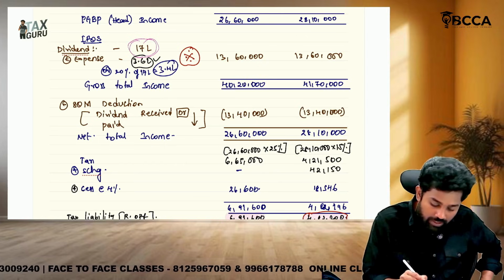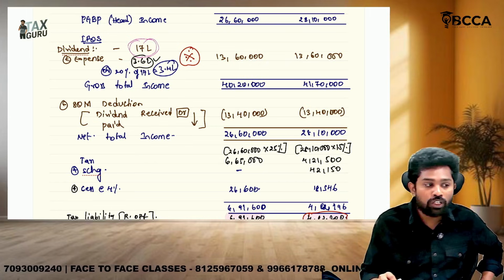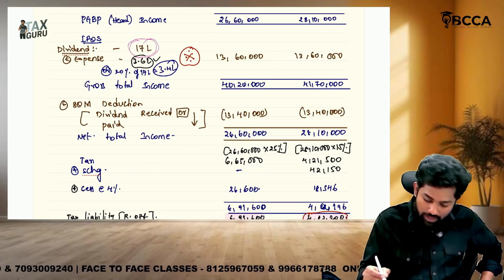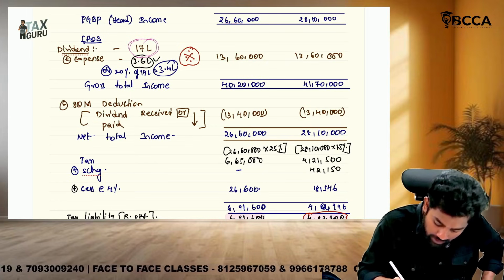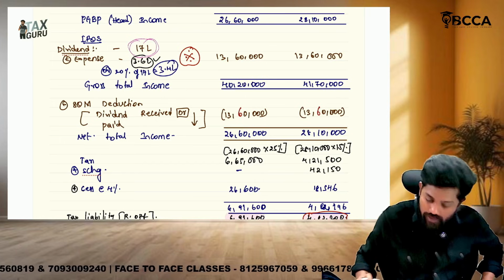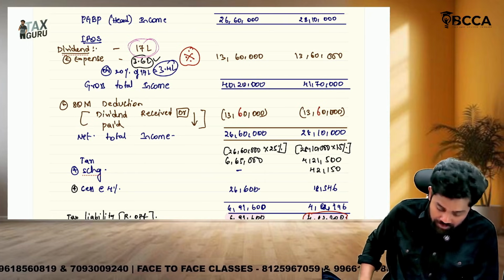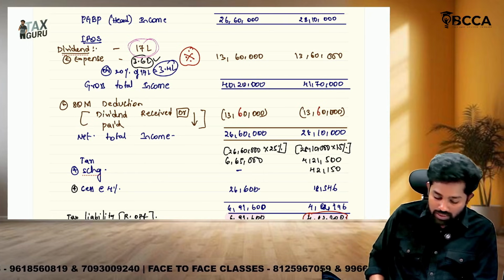Sir, here the dividend received, again people will be taking it as like 17. No, you should consider only the net dividend. Okay, net dividend, how much they received, sir? 13 lakh 60, 13 lakh 60. Okay, 13 lakh 60,000. That can be claimed as deduction, or the dividend paid.